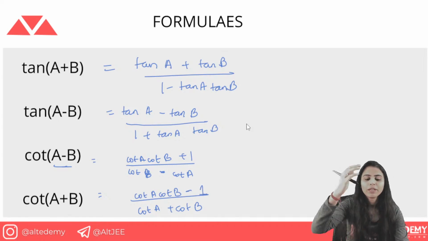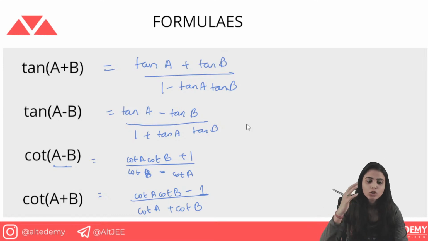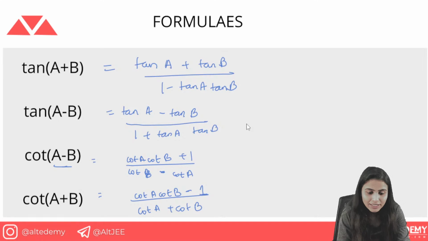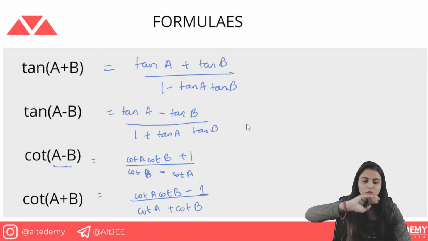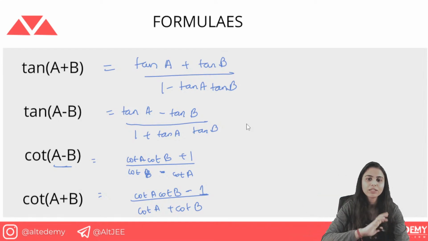Why is it so? Because here it was tan A tan B, so when it is converted into cot, that means 1 upon cot, 1 upon cot. So that is why the minus sign is changed here, over the transpose. Okay, just because of the reciprocal thing.